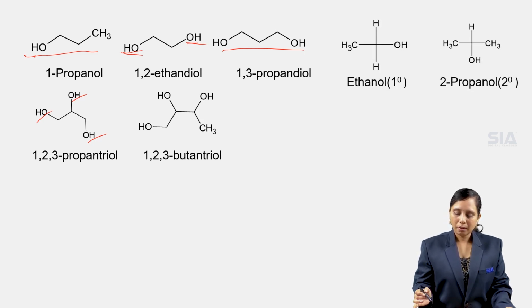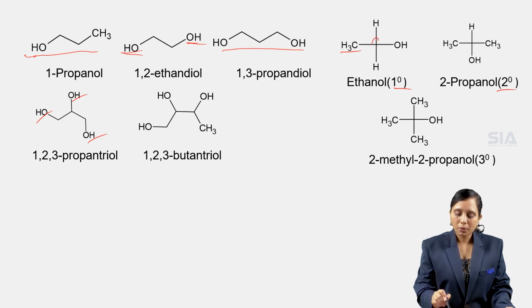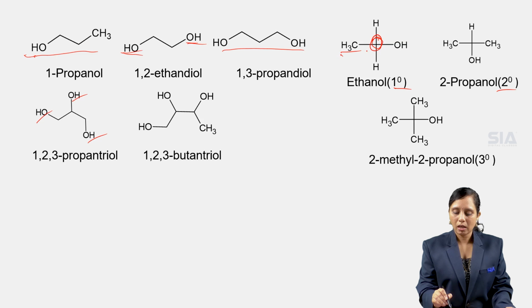So these are according to the attachment of carbon chain. We have primary, secondary, and tertiary alcohols. In primary alcohols, the functional group carbon, the alpha carbon, is attached to only a single carbon atom. Like here, this carbon is attached to only one carbon.